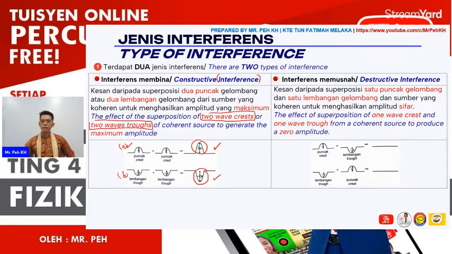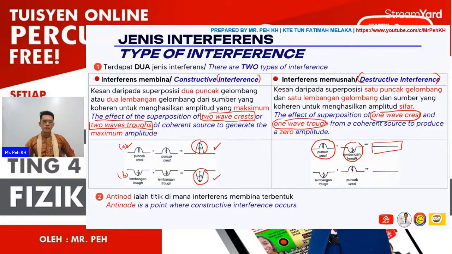Then the next is the destructive interference. The effect of the superposition of one wave crest and one wave trough from coherent sources produces zero amplitude. You can see here, this is the wave from the crest, and here is the wave from the trough. So it forms zero amplitude. It will be the same for the bottom.